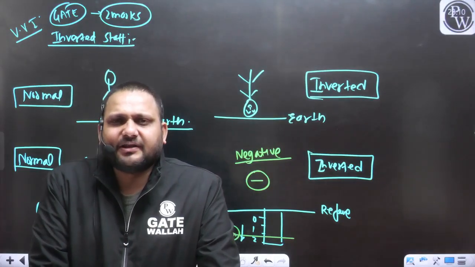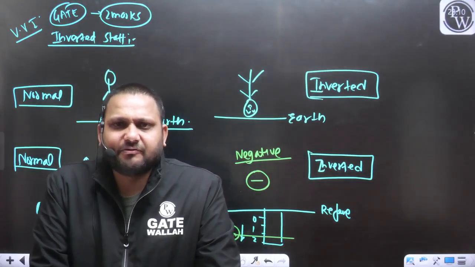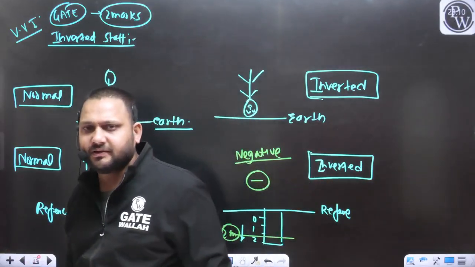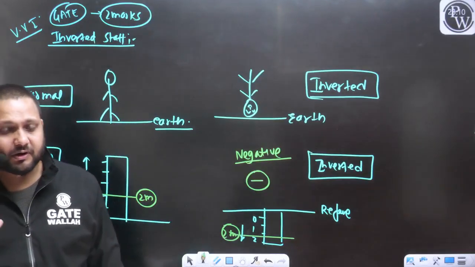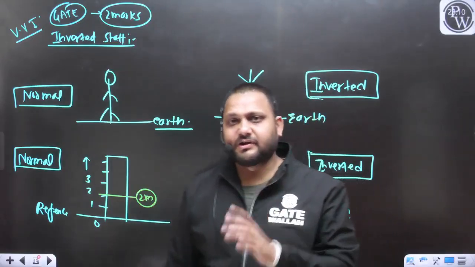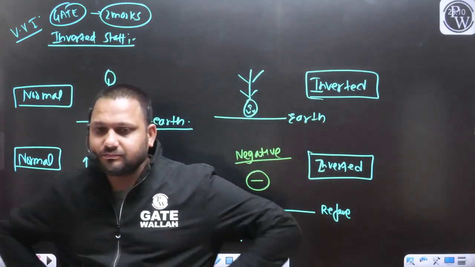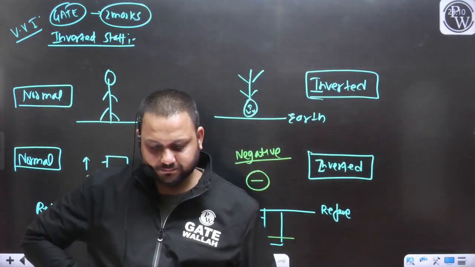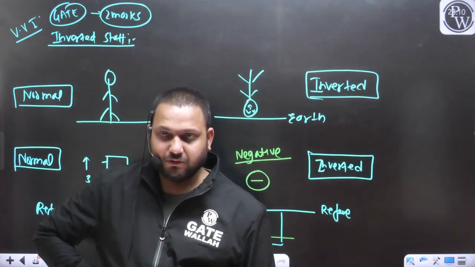The next question: sir, why will we use the staff in the inverted position? What is the requirement to use the staff in the inverted position if we can take all the staff readings in the normal position? No, sometimes it is your requirement. You need to take the staff readings in the inverted position of the staff. Do you want to see the example?